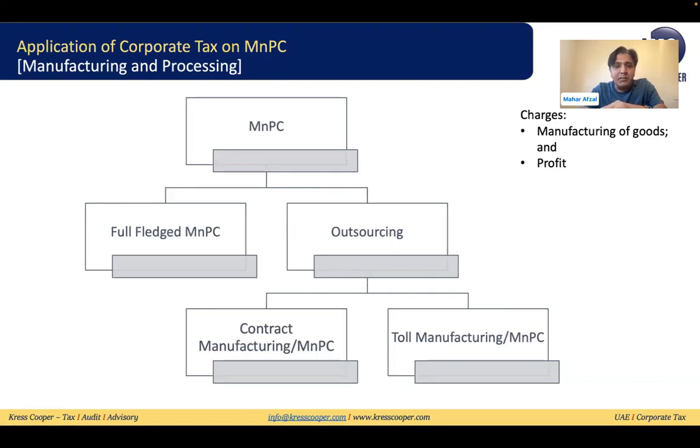So with this MNPC, there is a possibility that one company gets the order, sources the material, applies factory overheads and labor, manufactures the goods and sends them to the customer.